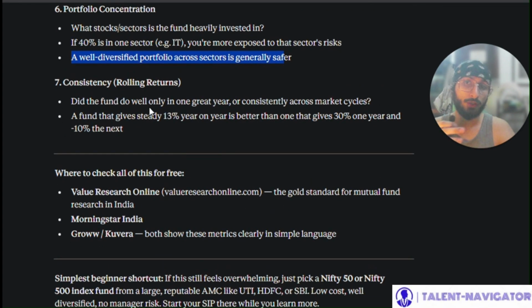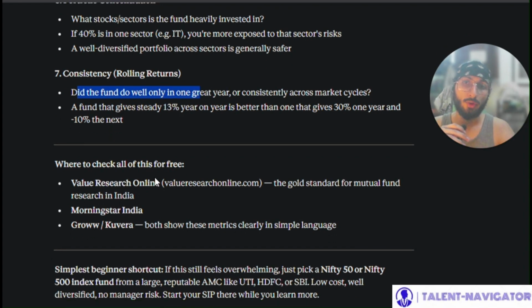Now, consistency, rolling returns. Did the fund do well only in one great year, or consistently across market cycles? A fund that gives a steady 13% year on year is better than one that gives 30% one year and minus 10% the next, obviously. Now, where to check all of this for free?